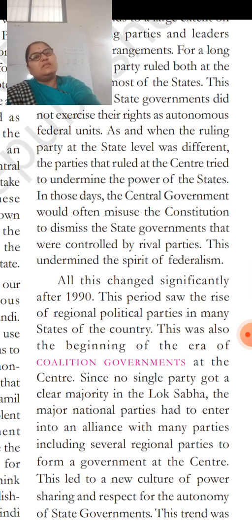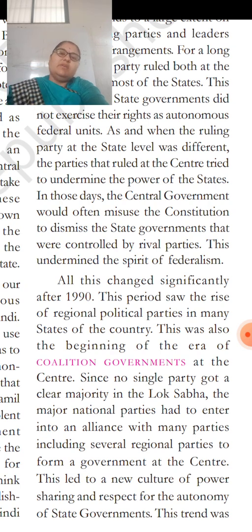We saw that there was often a misuse of the constitution when they dismissed the state governments that were controlled by the rival parties. They were controlled by whom? By their enemies. So there is a dismissal of the state governments. Who were controlling them? The rival parties.